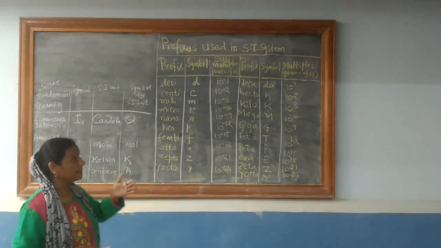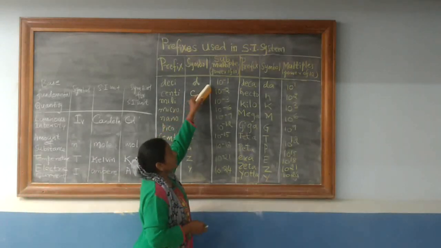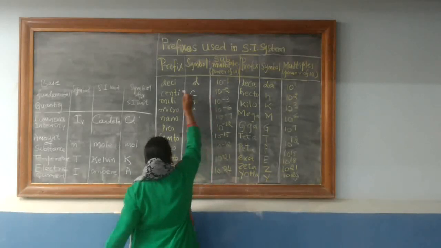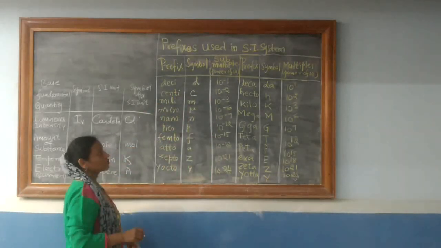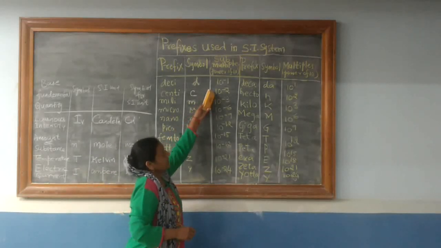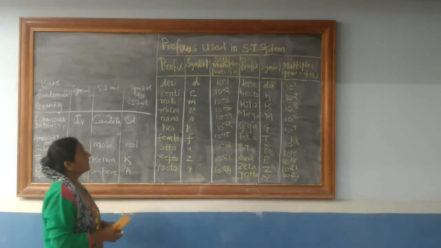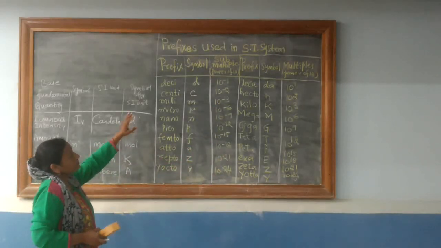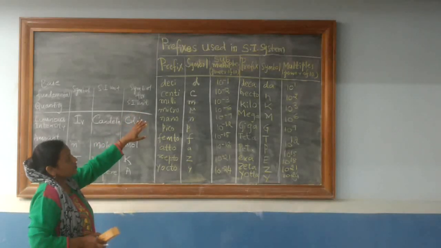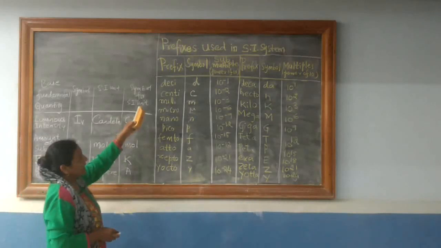When I say sub-multiples in terms of powers of 10, 1 divided by 10 is nothing but 10 raised to minus 1. Similarly, here it is 10 raised to minus 2, minus 3 and so on. Now look at the table. For the prefix deci, the symbol used is small d, and the sub-multiple is 10 raised to minus 1.